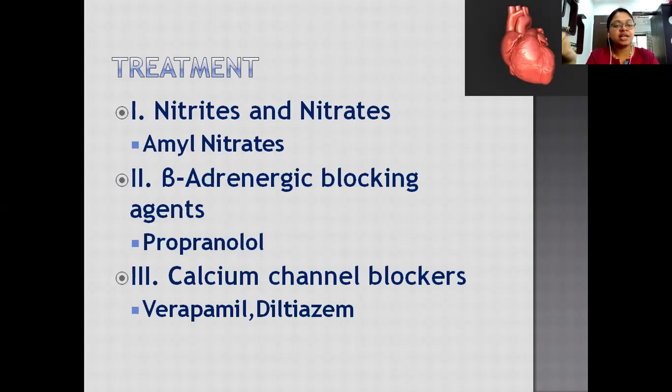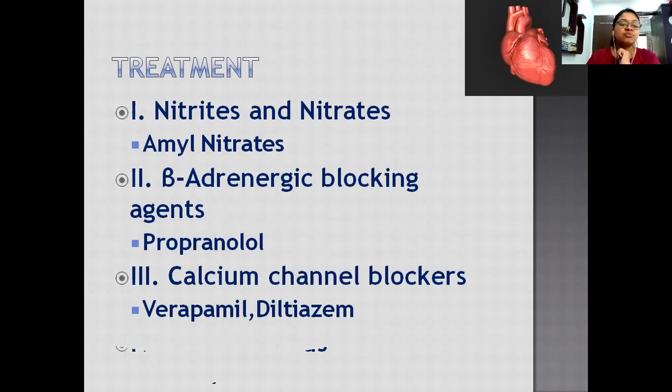They contract and relax for pumping blood. So calcium channel blockers decrease the workload of the heart by decreasing the cardiac output, and we get relief from the pain associated with angina.